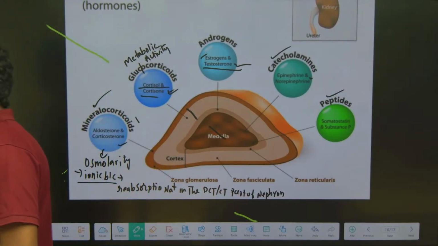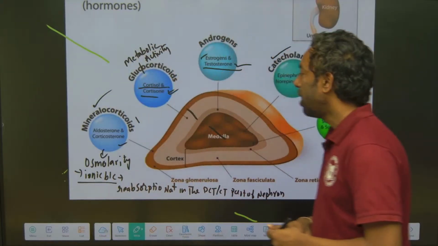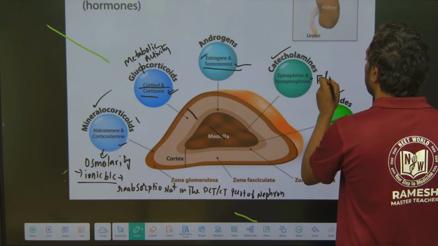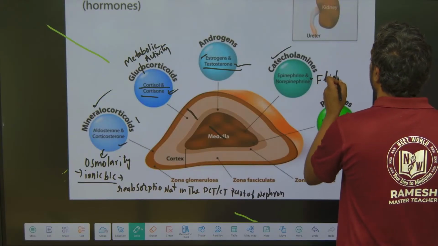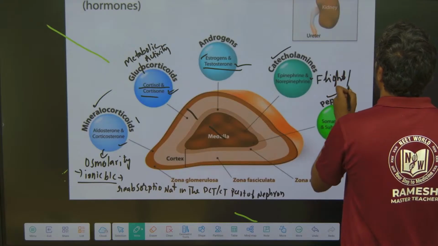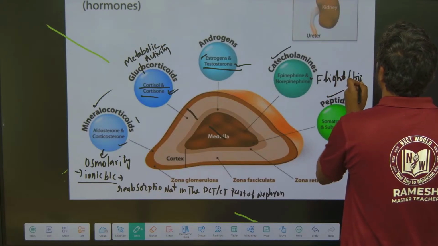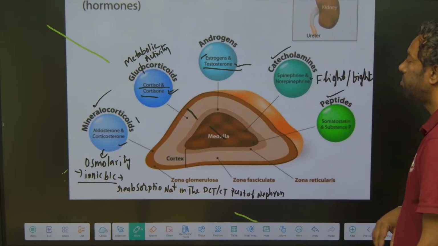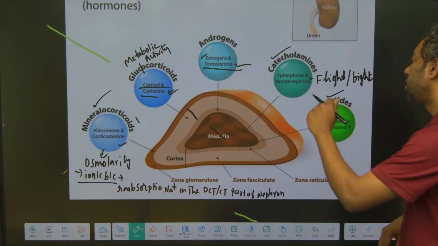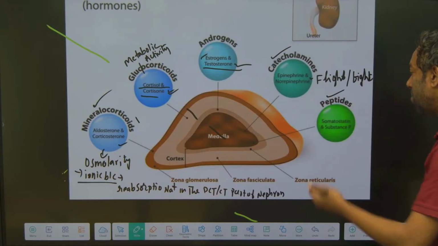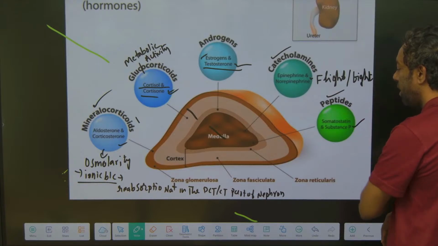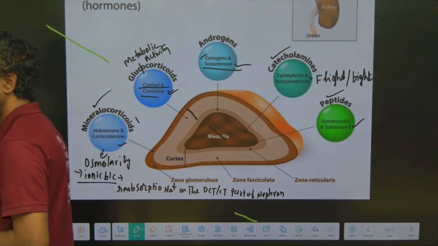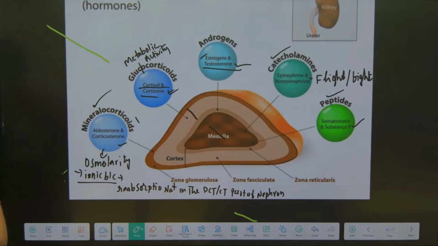These are the fight or flight responses, which we call catecholamines. And the peptide hormone is somatostatin, which is a peptide hormone, guys.